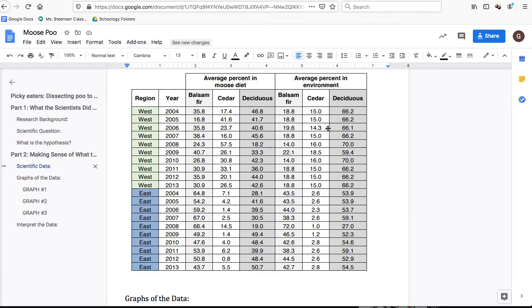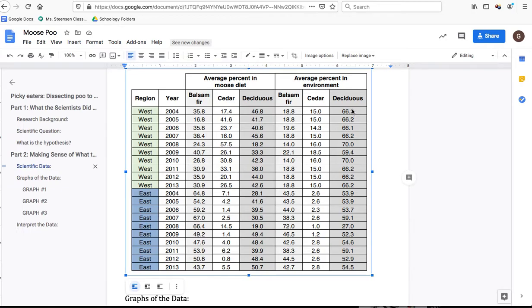So you can see that in 2004, 66% of the plants that were available were deciduous, but 46.8% of what they ate was deciduous. This doesn't mean that they ate 46.8% of all the deciduous plants. This just means that 46% of the stuff that they ate were deciduous plants, 47% if you round up.